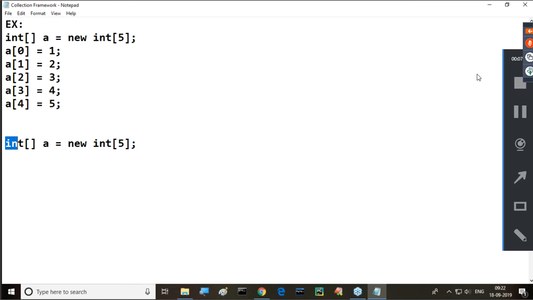So up to this point, the reference variable is declared, but the array is not created. When the array is created, definitely something is required at the right side. Whenever something is available at the right side, then only the array is created, where memory will be allocated, where the data we are going to store later on. This is the two ways we are able to identify.